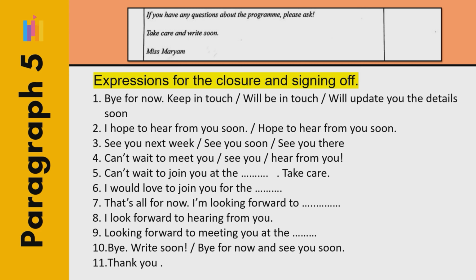For the email to Miss Mariam, it should be formal, so maybe you can choose number 7. "That's all for now. I'm looking forward to participating in the Stay Healthy program. Thank you." Then you leave a line and write your name below the 2 words thank you.